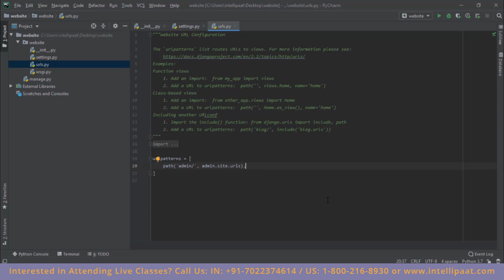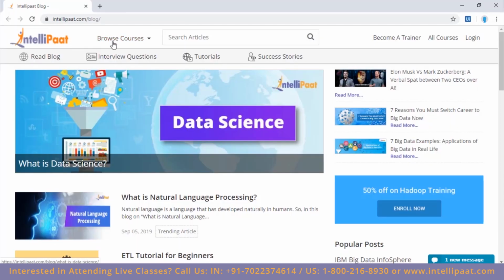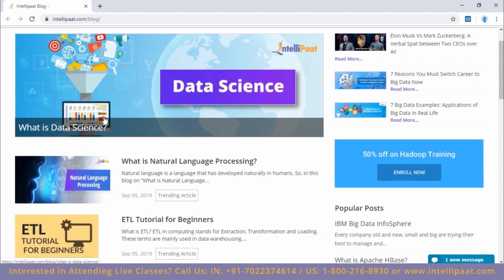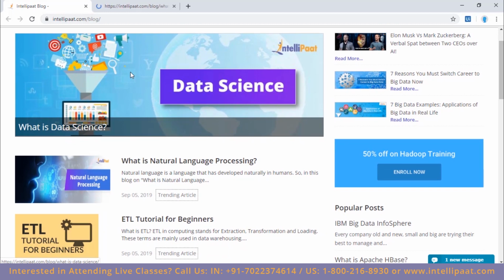So let me actually give an example of this. Over here, I am at this site, intellipaat.com blog, and this is the URL. Now what I'll do is open this first link.